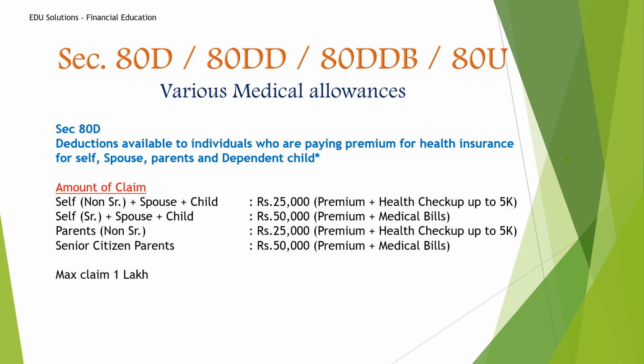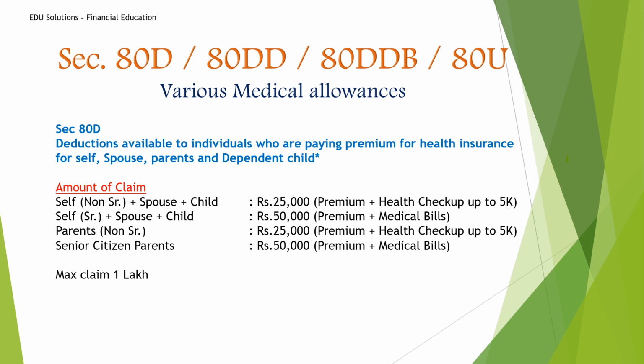And if your premium is only 10,000 and your health checkup is 5,000, then you can get 15,000. And if your premium is more than 25,000, that means 40,000, then again you will get only 25,000 as the maximum limit. And for health checkup, if you are spending 8,000 on health checkup, you will not get 8,000. The maximum limit for health checkup is 5,000 only.